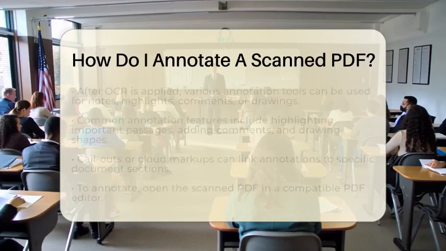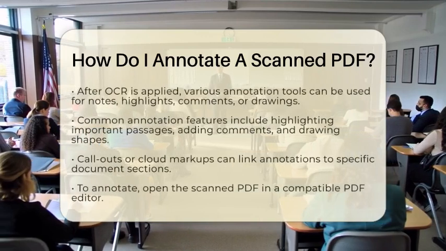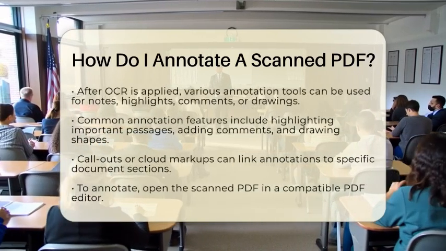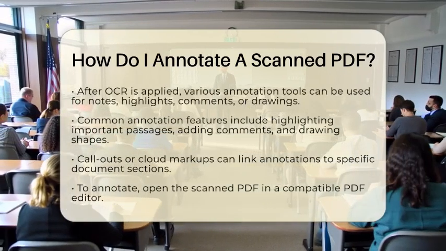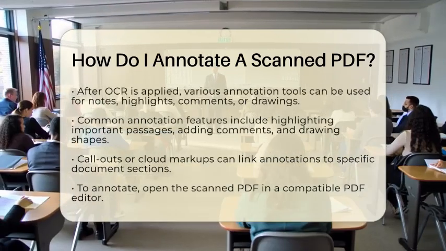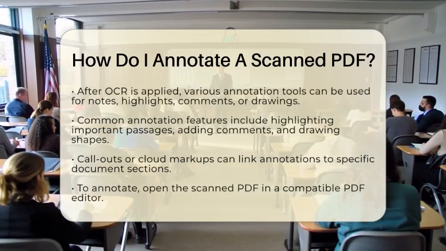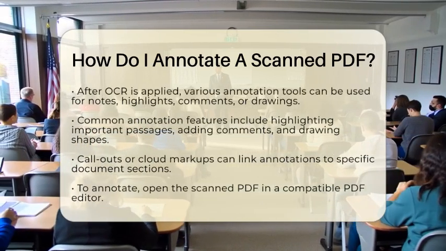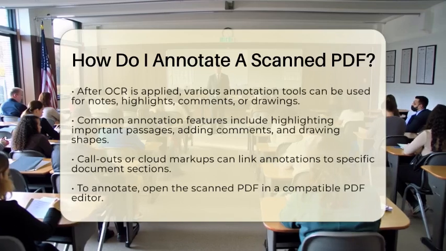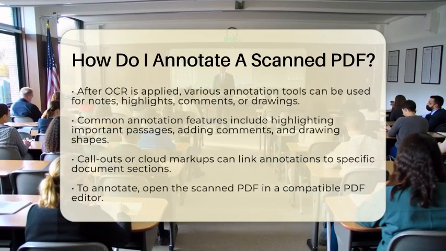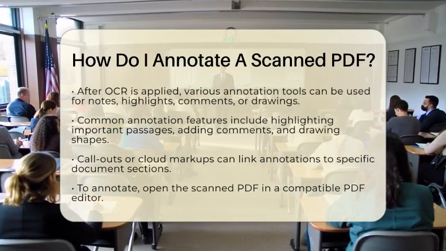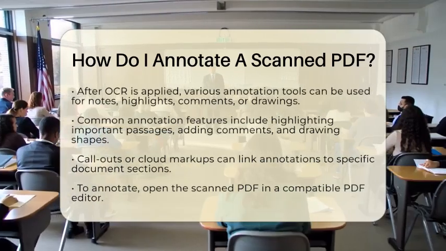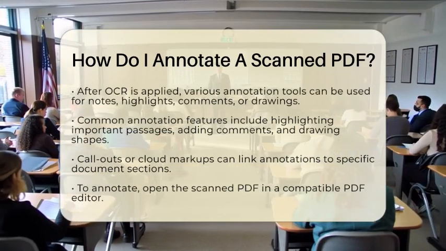Once the OCR is applied, you can use various annotation tools to add notes, highlights, comments, or drawings. Let's look at some common features. You can highlight important text passages to emphasize key points. Adding comments or sticky notes helps explain or expand on the content. Drawing shapes or freehand marks allows you to underline or circle areas of interest. Using callouts or cloud markups links your annotations to specific parts of the document.